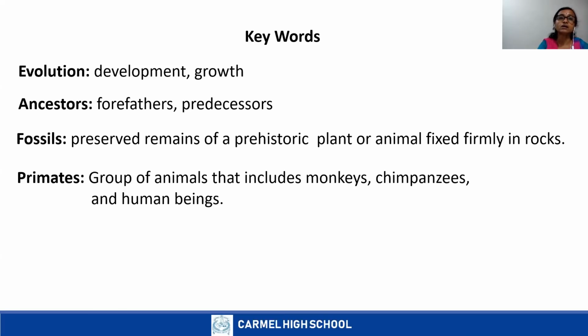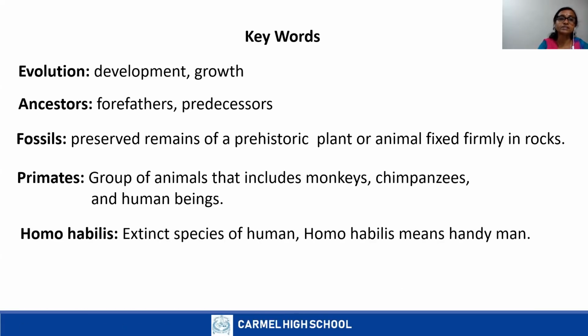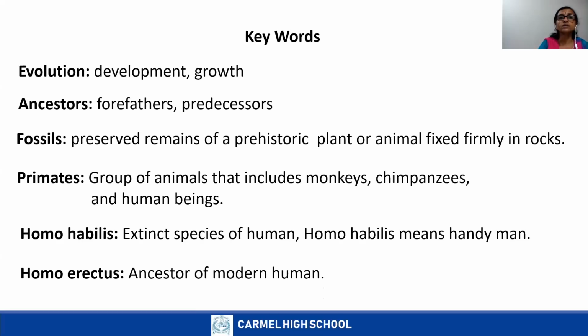Next word, Homo habilis, extinct species of human. So Homo means human, habilis means skillful or handy. So Homo habilis known as handyman. Next, Homo erectus. Homo means human, erect, that is upright. So they were the ancestor of modern human.